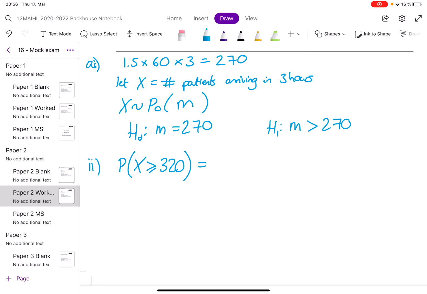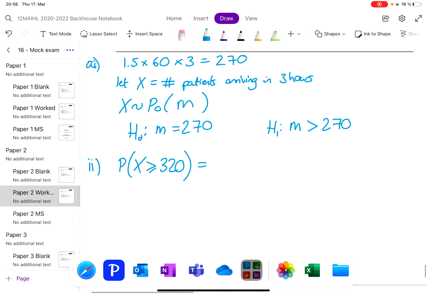And we see, is that really unlikely? And really unlikely here means less than 5%. Or is it likely enough that it's just a chance? It's definitely more than 270, but is it at the point where we're going to say, no, I think there's something wrong. I think you need more staff. So let's have a look.